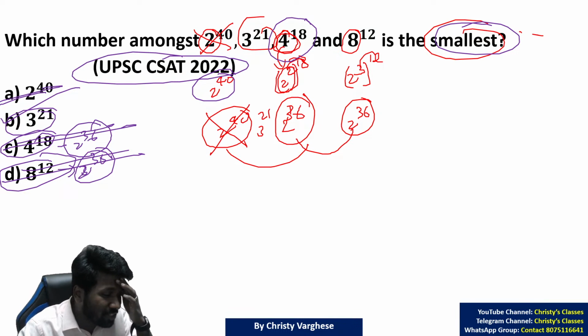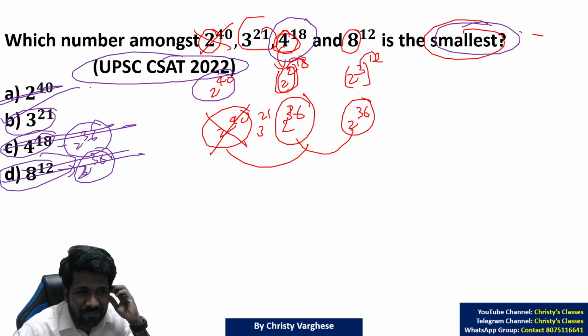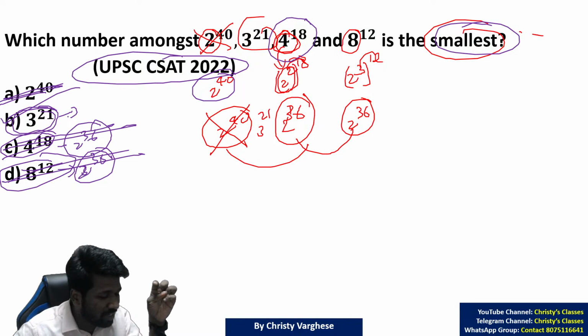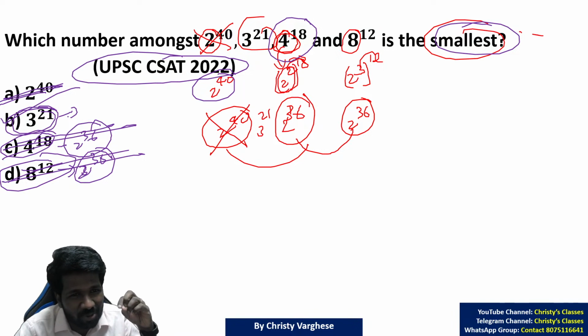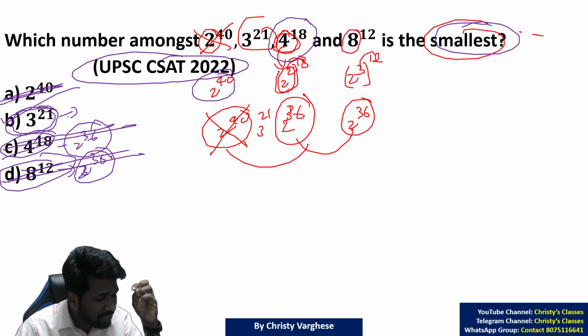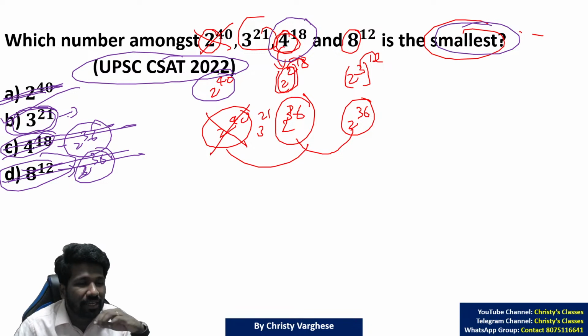Some people have trust issues so much that even if they understood that these 3 are not the smallest, they are still not happy with concluding the remaining is the answer. They want a proof that 3 raised to 21 is the smallest. Then they will waste time on expanding 3 raised to 21 and all. No, you should not do that. In competitive exams, the descriptive exam approach and the objective exam approach are totally different. It's an objective paper, so an objective paper should be done that way itself.